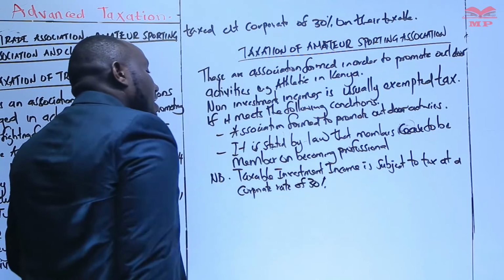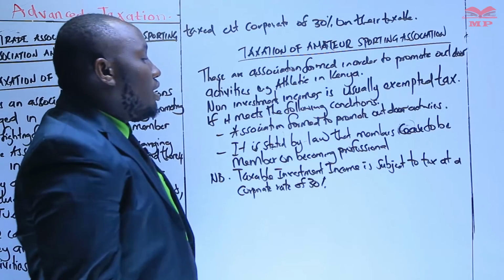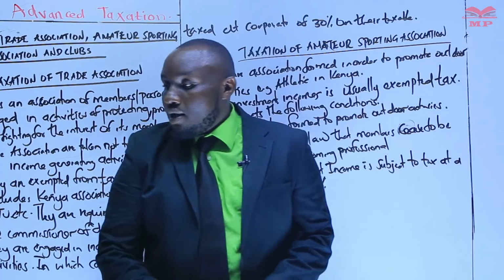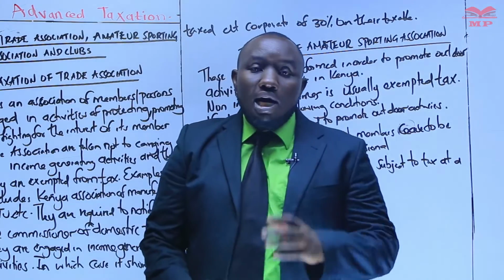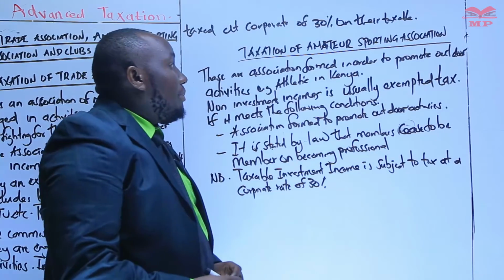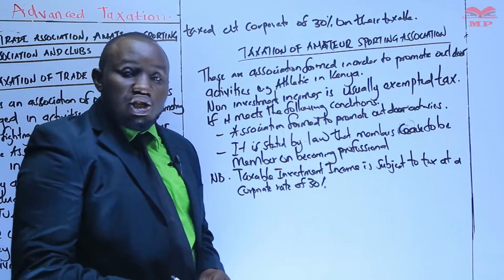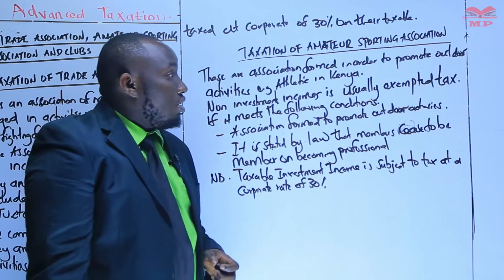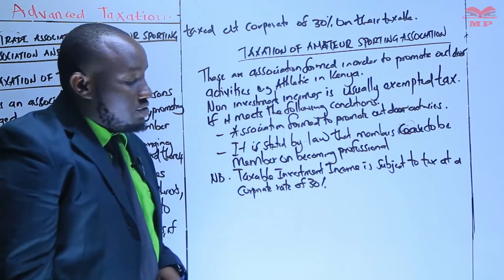So for the taxable investment income, we know that it is subjected to tax at a corporate rate of 30%. So that is how we essentially tax what we call an amateur sporting association. So that was on taxation of amateur sporting association.